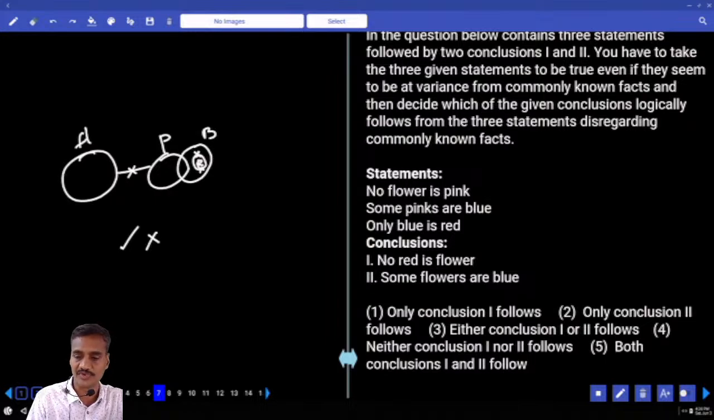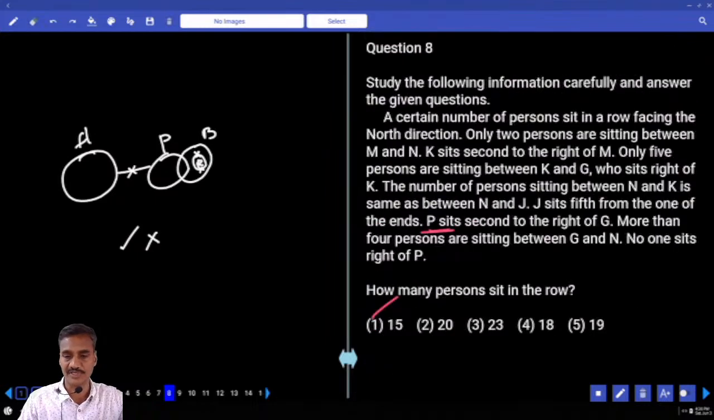Now to make this one false, no red is flower. Is it possible here? No, because red should not belong to anything else. So no red is flower is always true. So what is your answer? Only one, choice 1. The next one, 8th one.